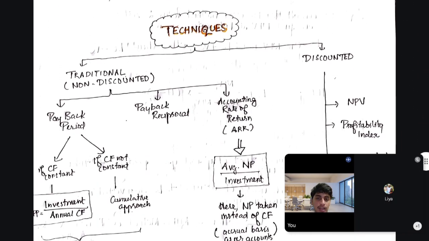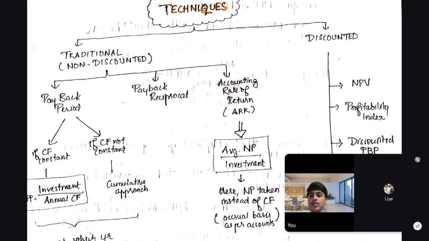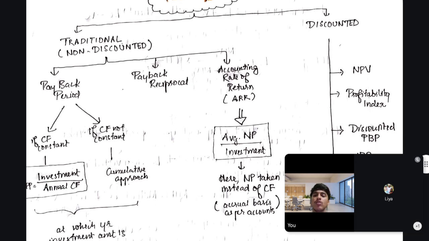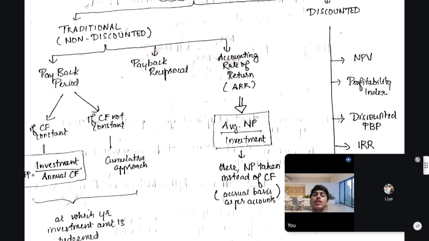Now we shall dive into the techniques of capital budgeting. You know the techniques are traditional and discounted. In traditional we have 3 methods: the payback method, payback reciprocal, and ARR method. So the payback method, it's nothing but the number of